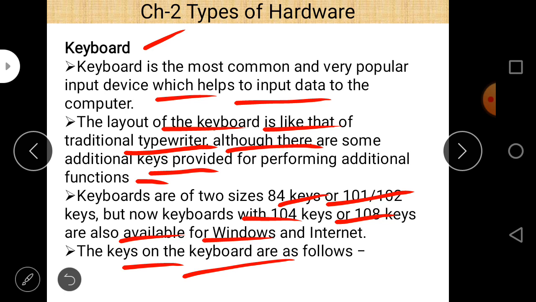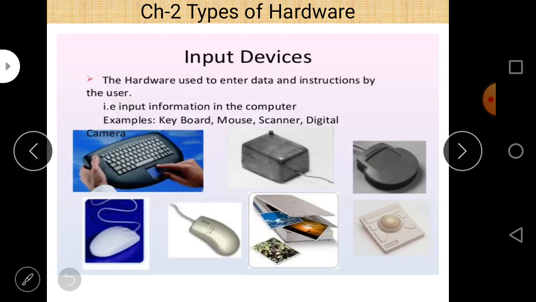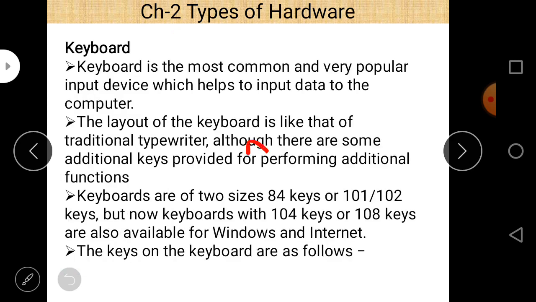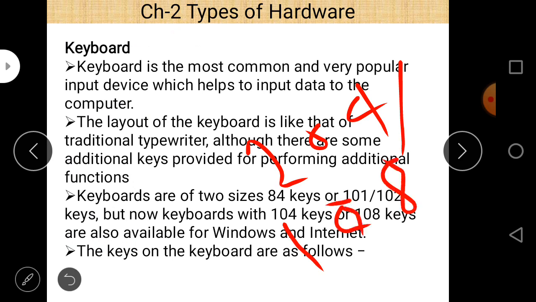But a simple keyboard may contain 104 keys or 108 keys. Remember this number, 104 or 108 keys. A simple keyboard basically contains 104 or 108 keys. In a multimedia keyboard there are other functions which are not part of the simple keyboard, and these keys are related to the different multimedia functions which they perform. But a basic keyboard basically contains 104 or 108 keys.